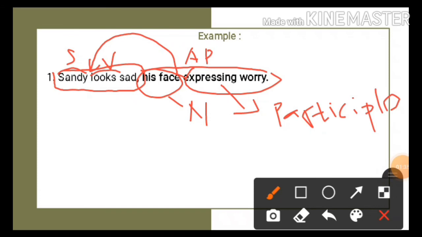Okay, to remember the structure of the absolute phrase, now I will explain it again. The structure of an absolute phrase is a noun plus words. And to be noticed here, the words that I mention can include a participle or any other words, but it must not have auxiliary words or any other main verbs. Okay, remember that. Okay, this is an absolute phrase. I hope you can understand it well.